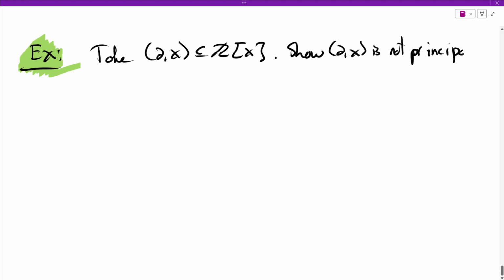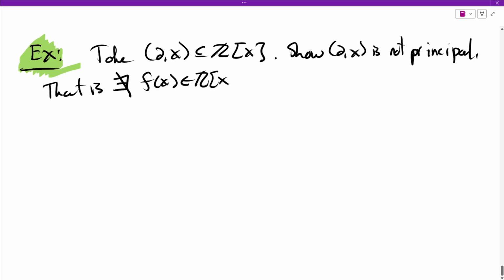So it can't be generated by a single element. That is, there does not exist some f in Z adjoin x such that the ideal generated by 2 and x is the same as the ideal generated by f. We're going to show no such f exists, and so it cannot be principal.